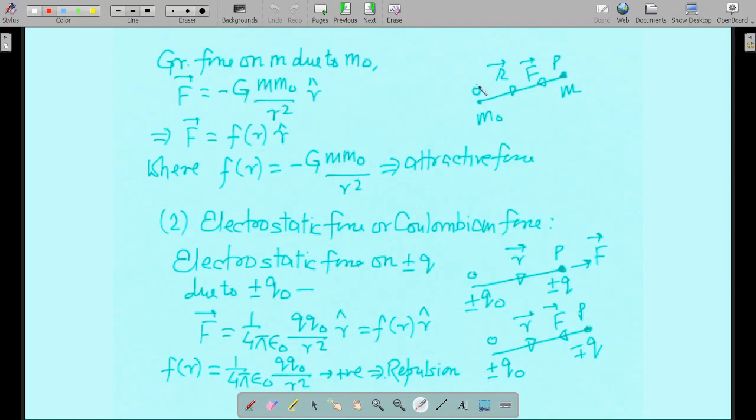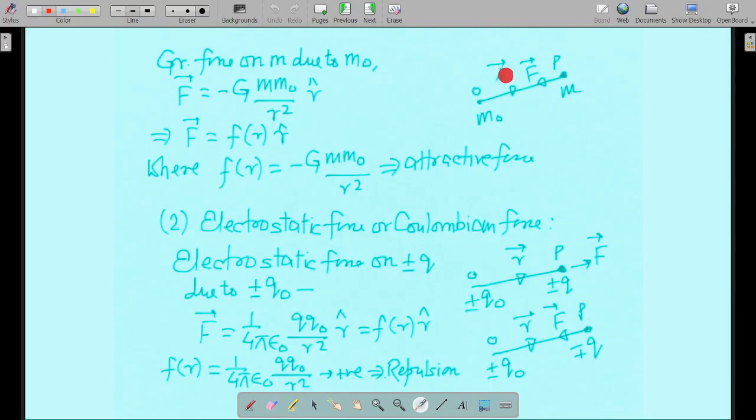The gravitational force on this particular mass m due to m naught will obviously be attractive, because gravitational force is always attractive. So it will be directed towards minus r hat, because from m naught to m the position vector will be r. The force on m due to m naught will be towards minus r hat. Why? Because minus r hat is the direction which is attractive, that is towards m naught.